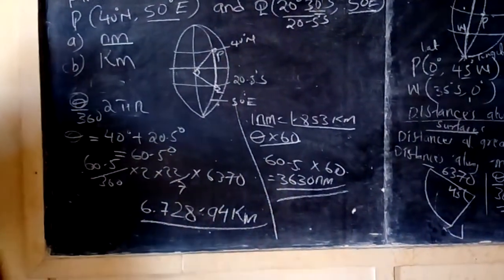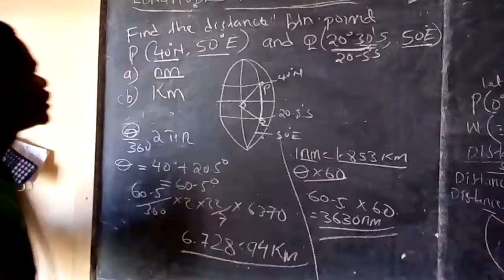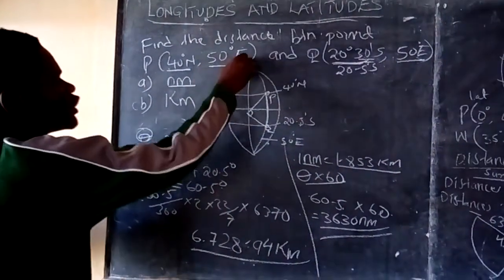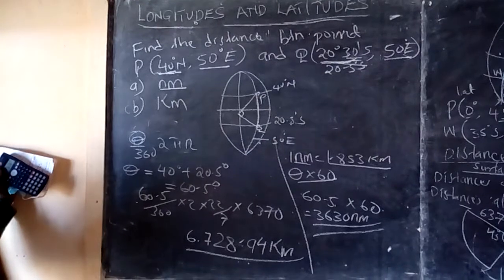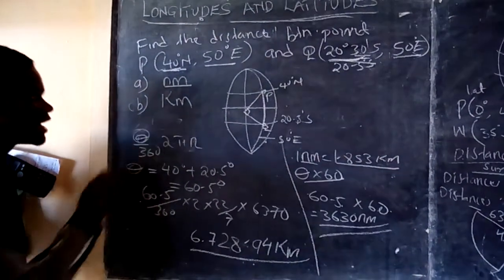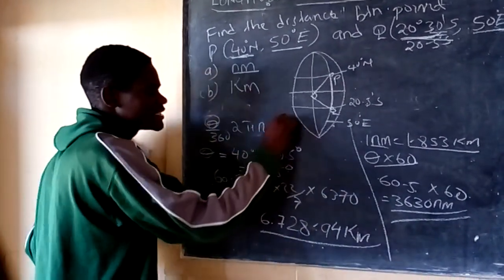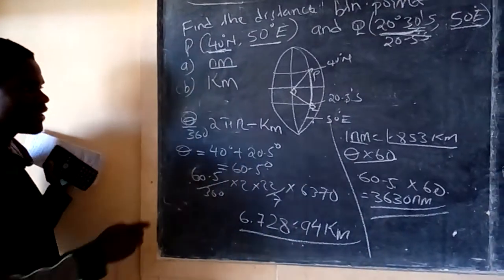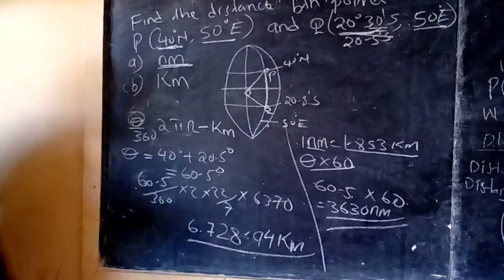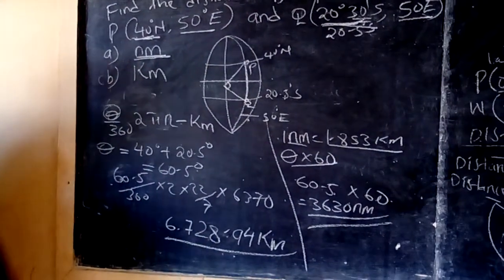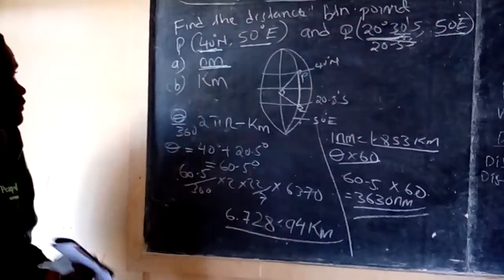Now, that is how we get the distances. First of all, we get the difference. If you look here, the difference is a latitude difference, because we have two different latitudes and the distance is along a longitude. First you get that latitude difference to get your theta. Then you use the formula theta over 360 times 2 pi r to get your distance in kilometers when it's along a great circle. Then you use theta by 60 to get your distance in nautical miles when it is along a small circle.